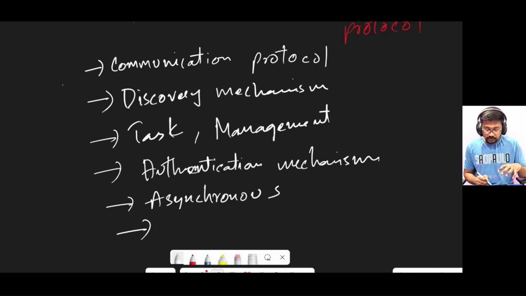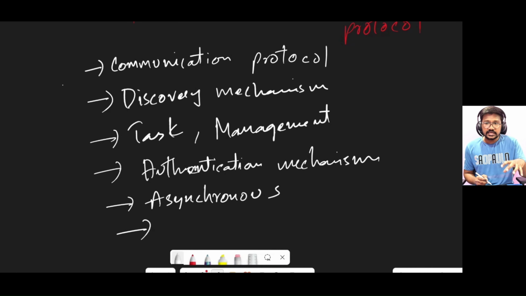And next, we have many things. One more important thing is data type. Not every agent provides output in text format. Some agents can provide output in PDF, or some agents can provide images.